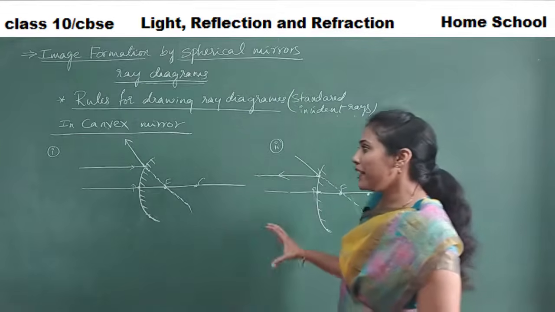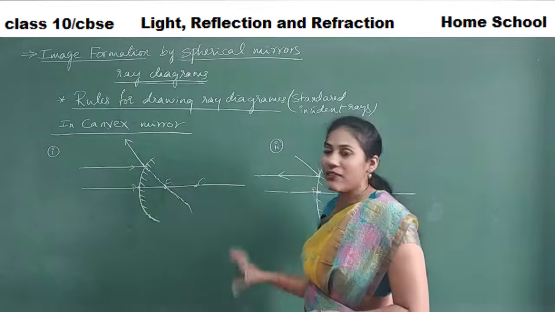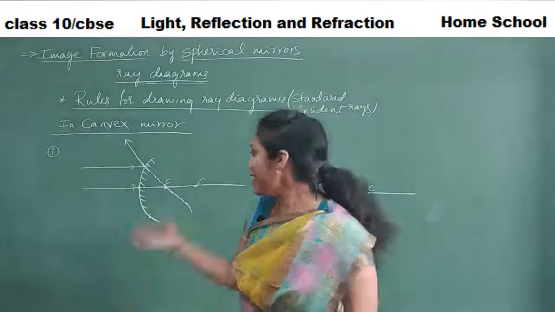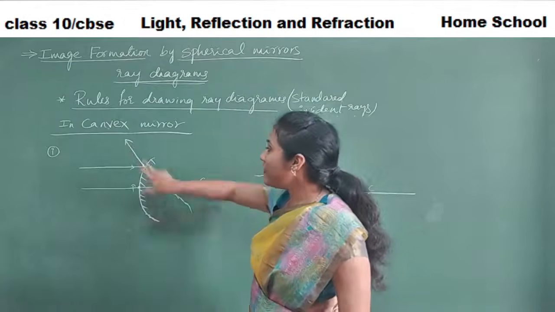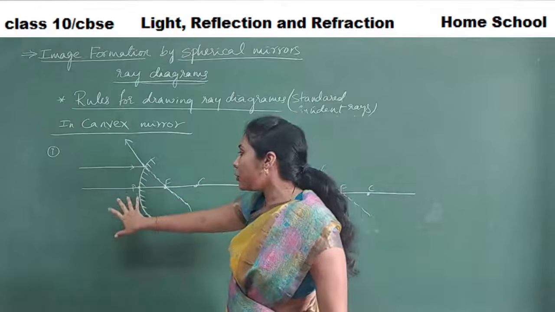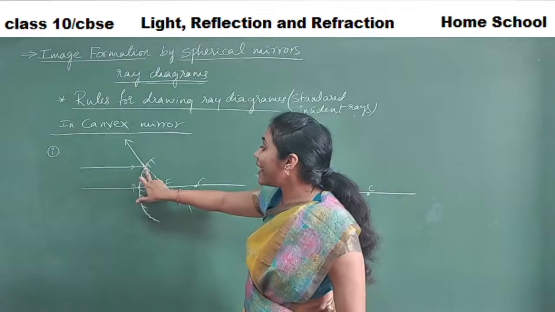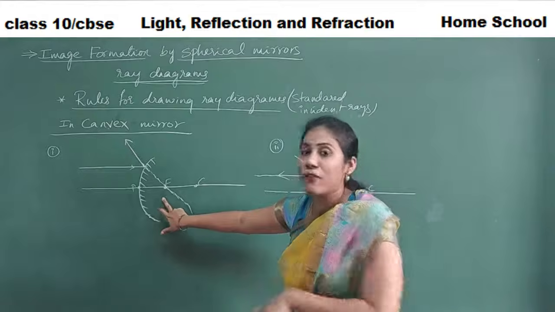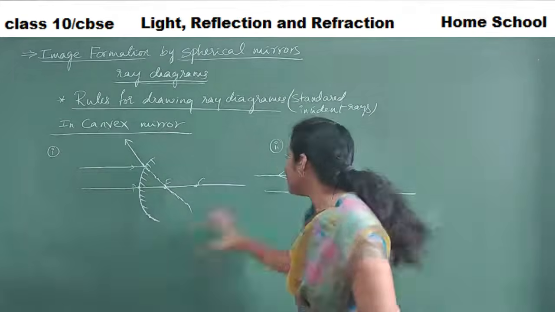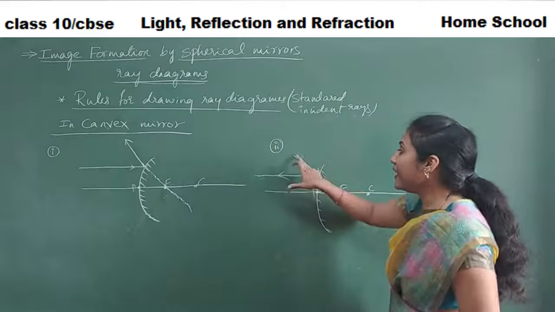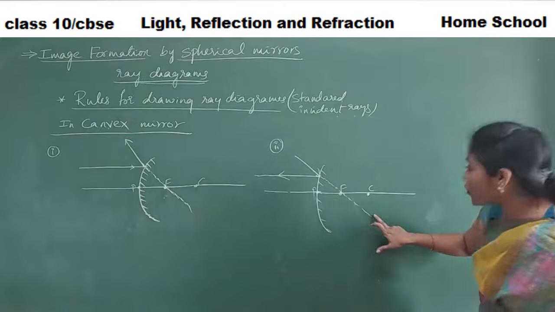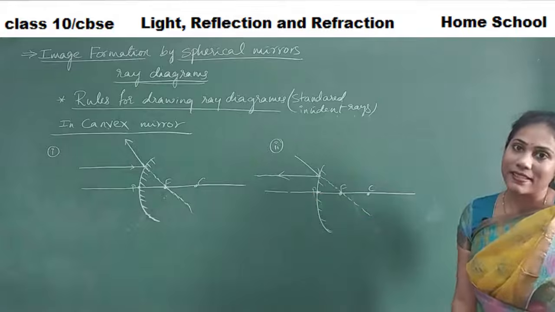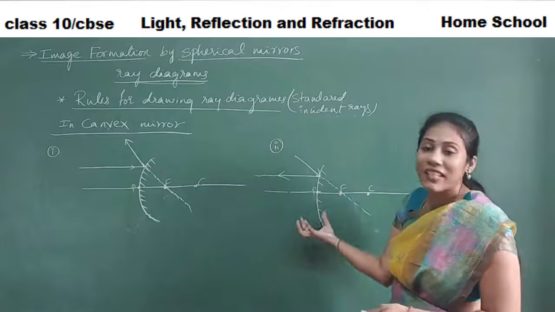Fine. So the difference between concave rules and convex rules is that in case of convex, you just use the word appears. Here, what I can say is, if the incident ray is parallel to the principal axis, then the reflected ray appears to pass through the focus point. Appears to pass through the focus, right? So that is the rule here. And here what I can write is, if the incident ray appears to pass through the focus, then the reflected ray is parallel to the principal axis. So this is how you have to draw and show the second rule.